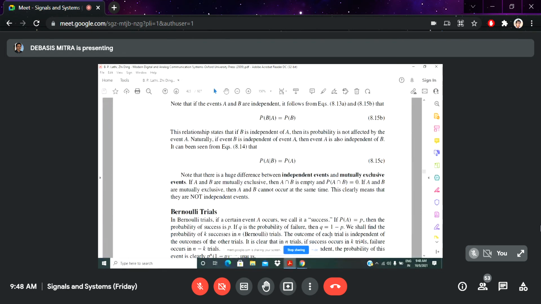Independent means it has some event probability, A and B, these two probabilities, and then the question of conditional probability calculation. Conditional probability calculation means the probability of B where the probability of A is given to you, and your intention is to calculate the probability of B with respect to A, given A.